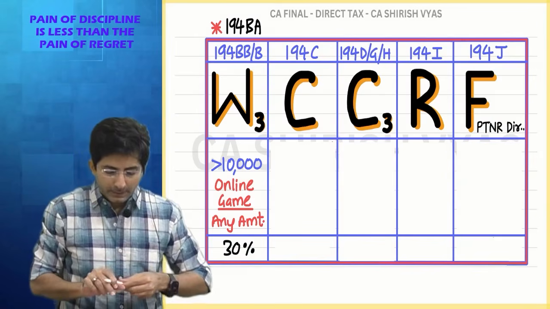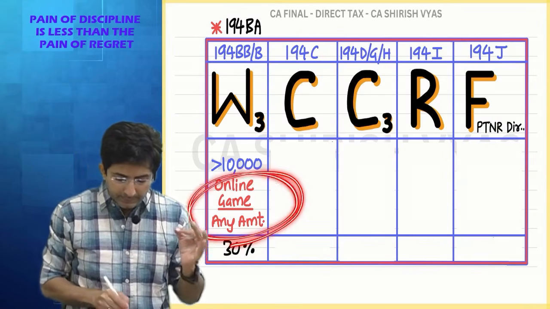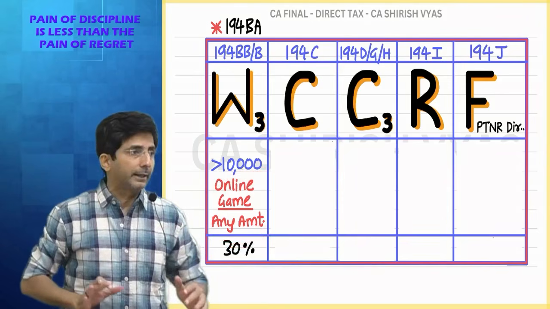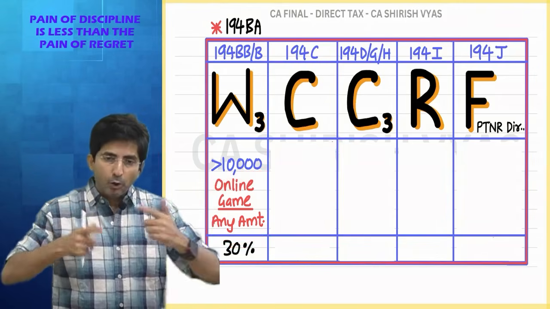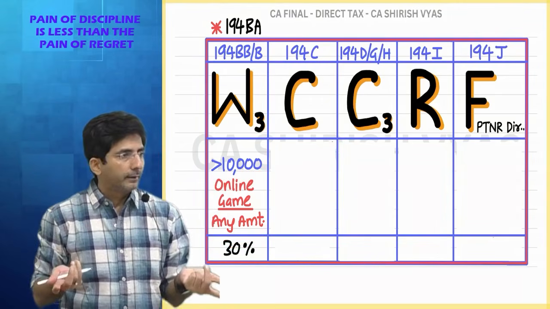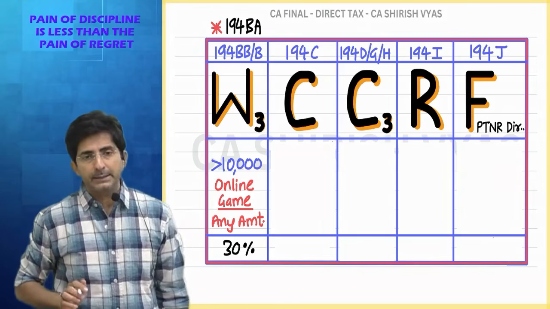I am trying to justify that deducting TDS in online games is not so difficult a thing because you don't have to physically distribute the winnings. It is automated through online software. So every amount is subject to TDS.